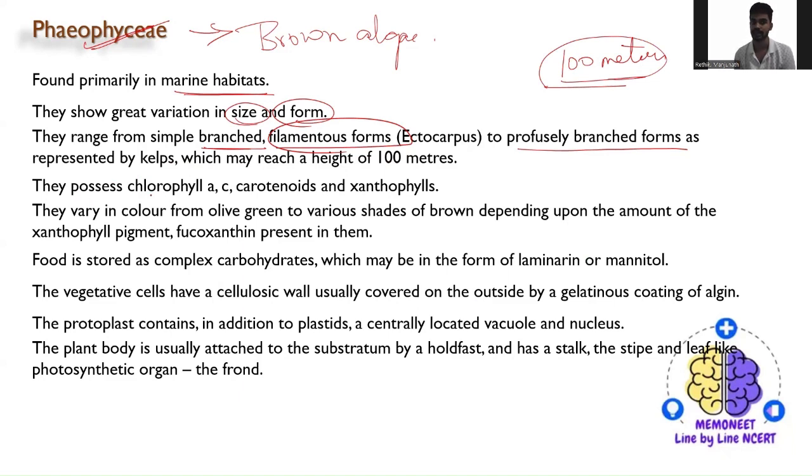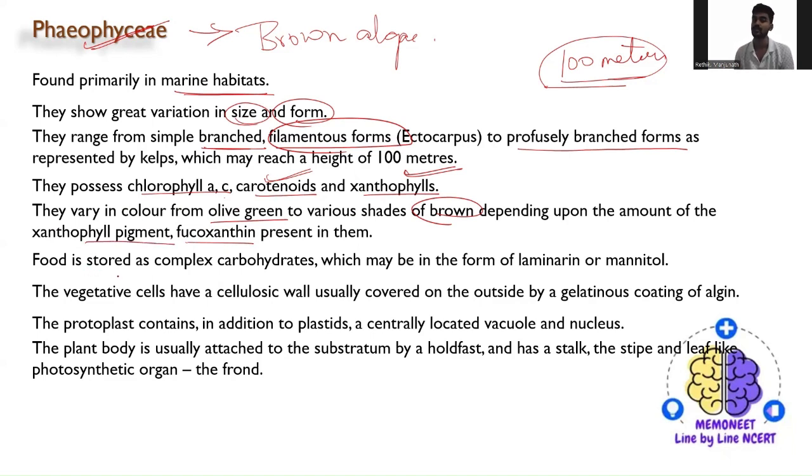They possess chlorophyll A as well as C. Additionally, they also possess carotenoids and xanthophylls. Their color varies from olive green to various shades of brown, depending upon the amount of xanthophylls in addition to the chlorophyll. In the presence of these xanthophyll pigments as well as fucoxanthin, the color varies.